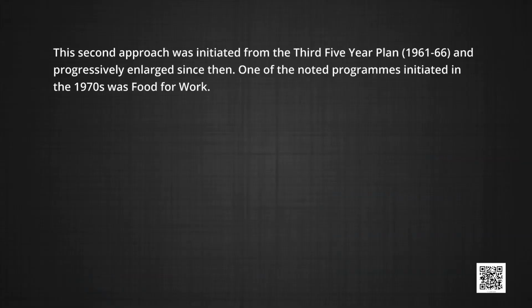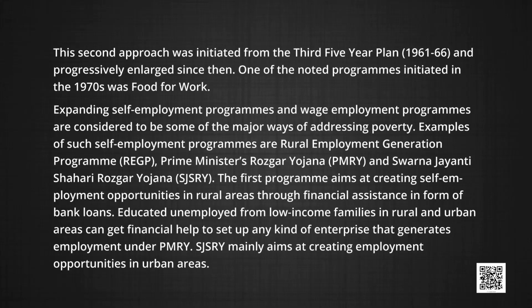This second approach was initiated from the third five-year plan, that was during 1961 to 66, and progressively enlarged since then. One of the noted programs initiated in the 1970s was Food for Work. Expanding self-employment programs and wage employment programs are considered to be some of the major ways of addressing poverty.